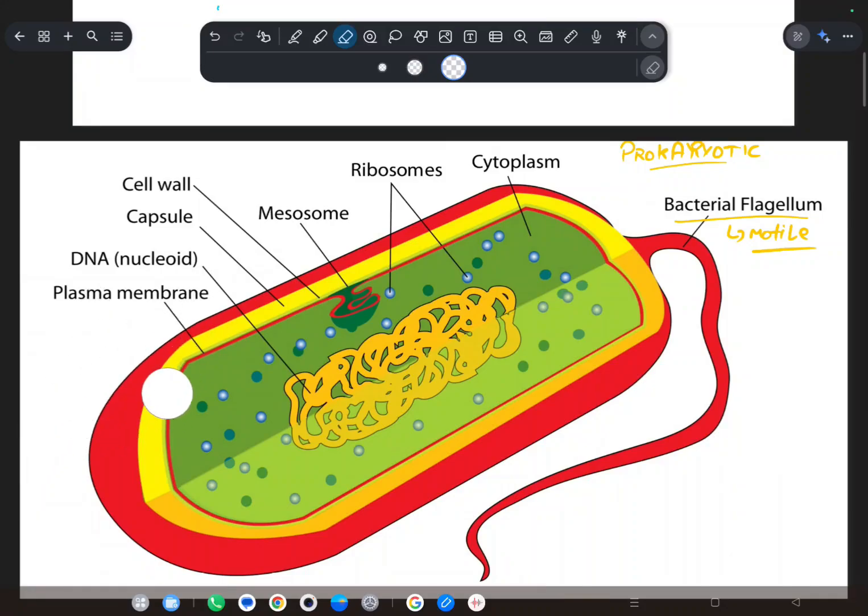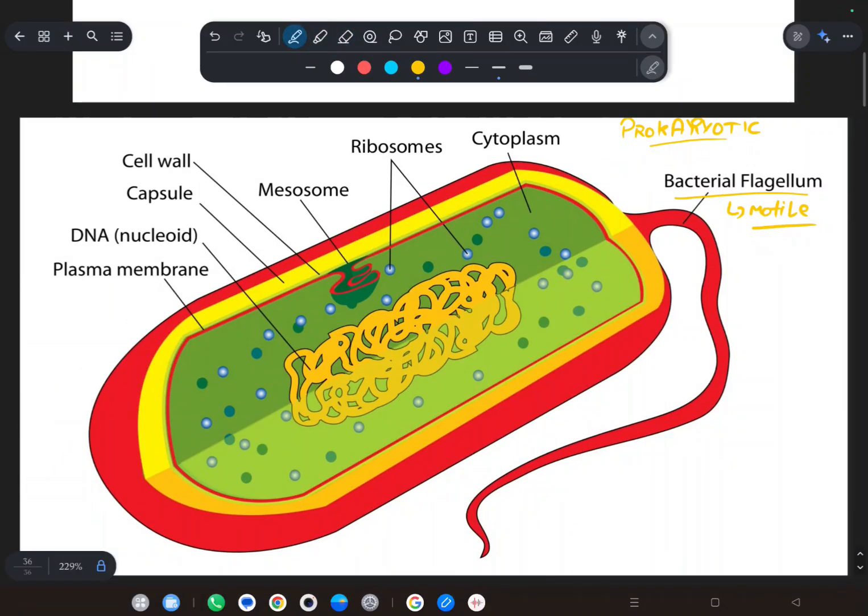So in the case of this, there are three layers. The first one, from outside to inside, is the glycocalyx. The glycocalyx, whose rigid form is known as the capsule, and whose smooth or loose form is known as the slime layer.